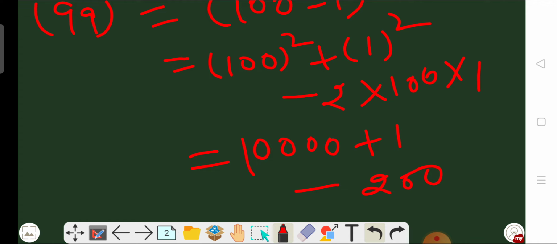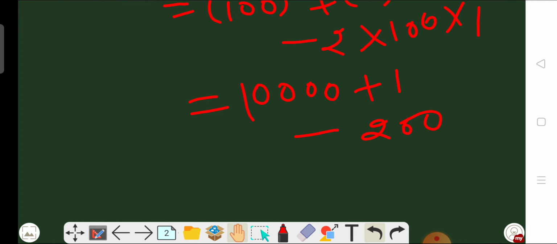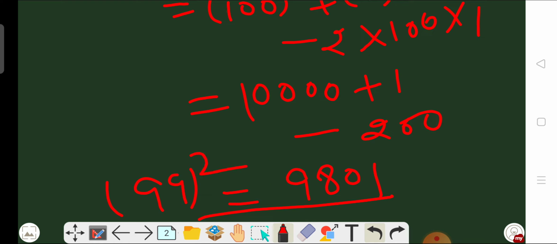After solving this, what do we have? We have 9801. So this is the square of 99 without any actual multiplication of 99 with 99. Okay, so this is the solution of your B part of question number 4.